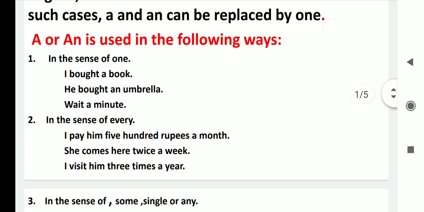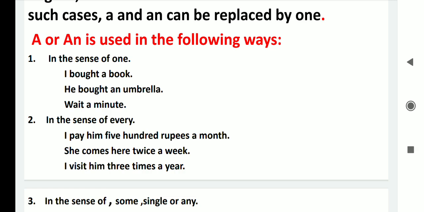So point number second, in the sense of every. I pay him 500 rupees a month. She comes here twice a week. I visit him three times a year. I pay him 500 rupees a month means I pay him 500 rupees every month. So a has been used in the sense of every.